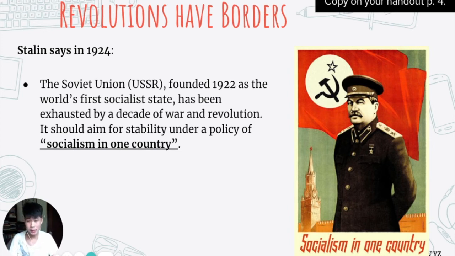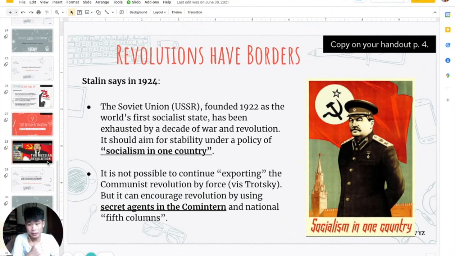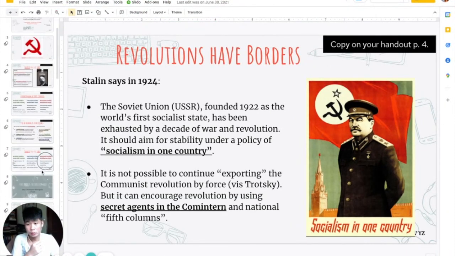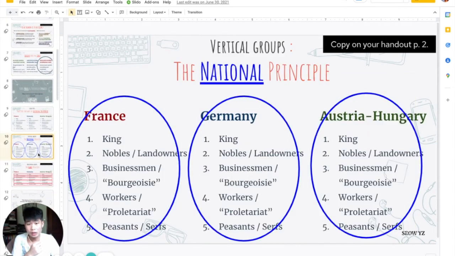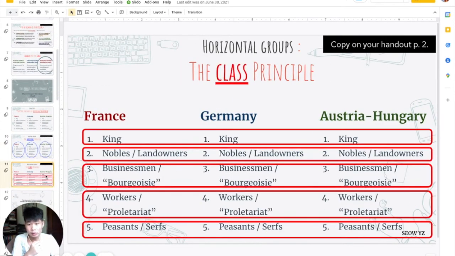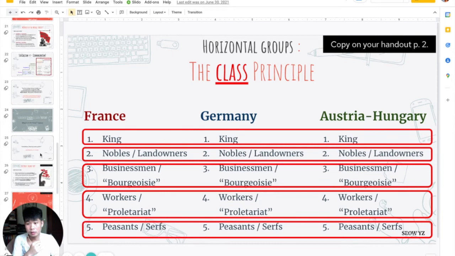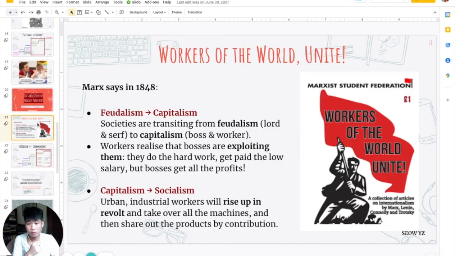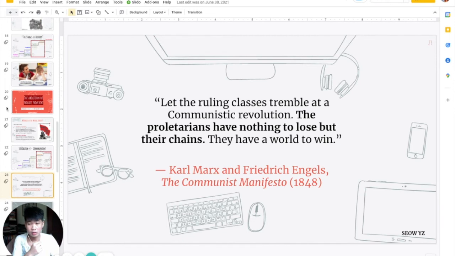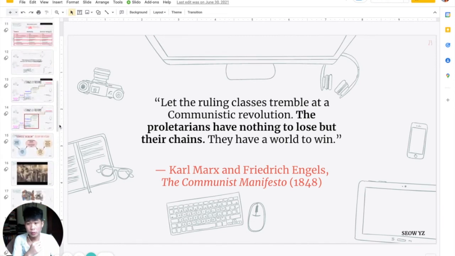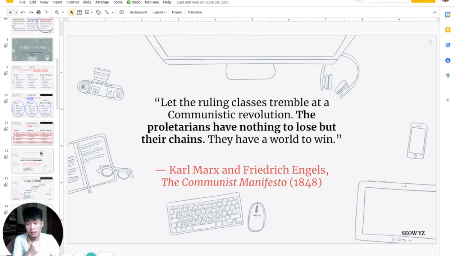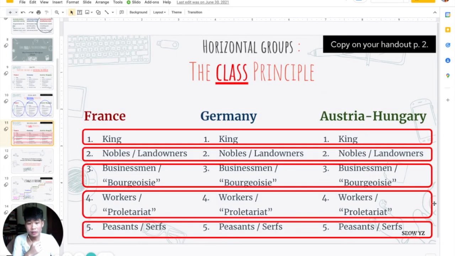Why is this such a surprising statement? Because remember, right from the start, we talk about the national principle and the class principle. We said that the class principle means that equality is between countries. Workers of the world unite. So when Marx says workers of the world unite, he has this idea that the workers everywhere in different countries should come together and revolt together.